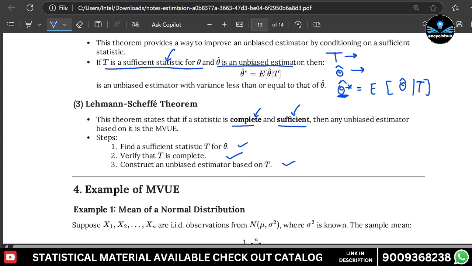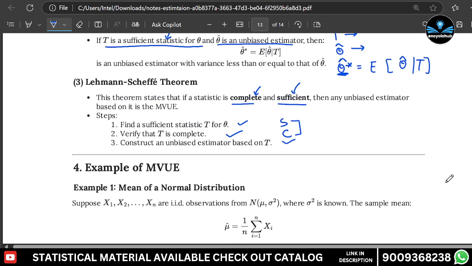In this one we first find the sufficient statistic, then verify the completeness. If both properties are confirmed, it means the Lehmann-Scheffe theorem is verified. And after that we construct the unbiased estimator based on T.